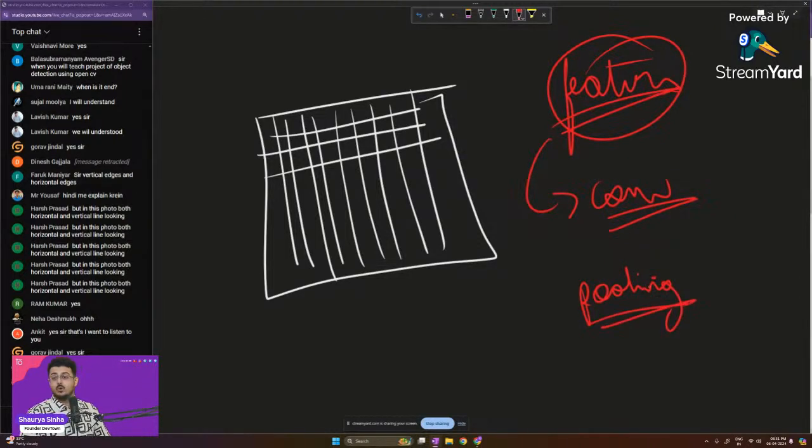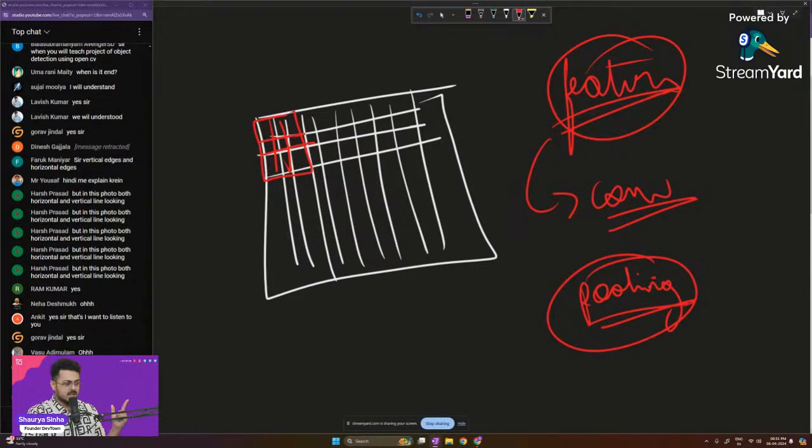They are called the pooling layers, guys. The aim of the pooling layers is to take the same image and reduce the size of the image itself. So if the pooling layer takes this particular part of the image, it will say, okay, this is a filter right over here. The pooling layer will have its own filter, guys.